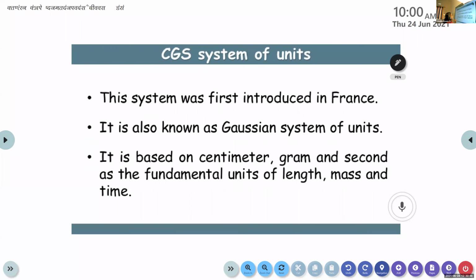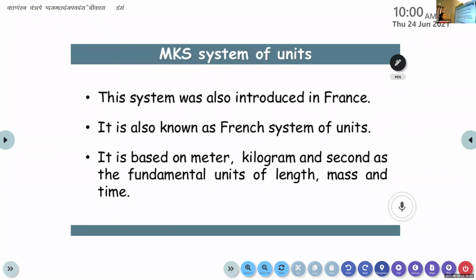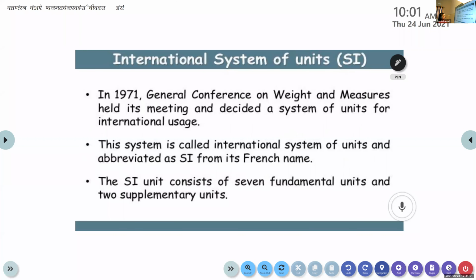CGS system: centimeter, gram, second system. It is introduced in France. Then the MKS system, which is also introduced in France, that is the meter, kilogram, second system. And the last one is the SI system, that is the system of international units, or International System of Units. Nowadays we follow this SI system of units.